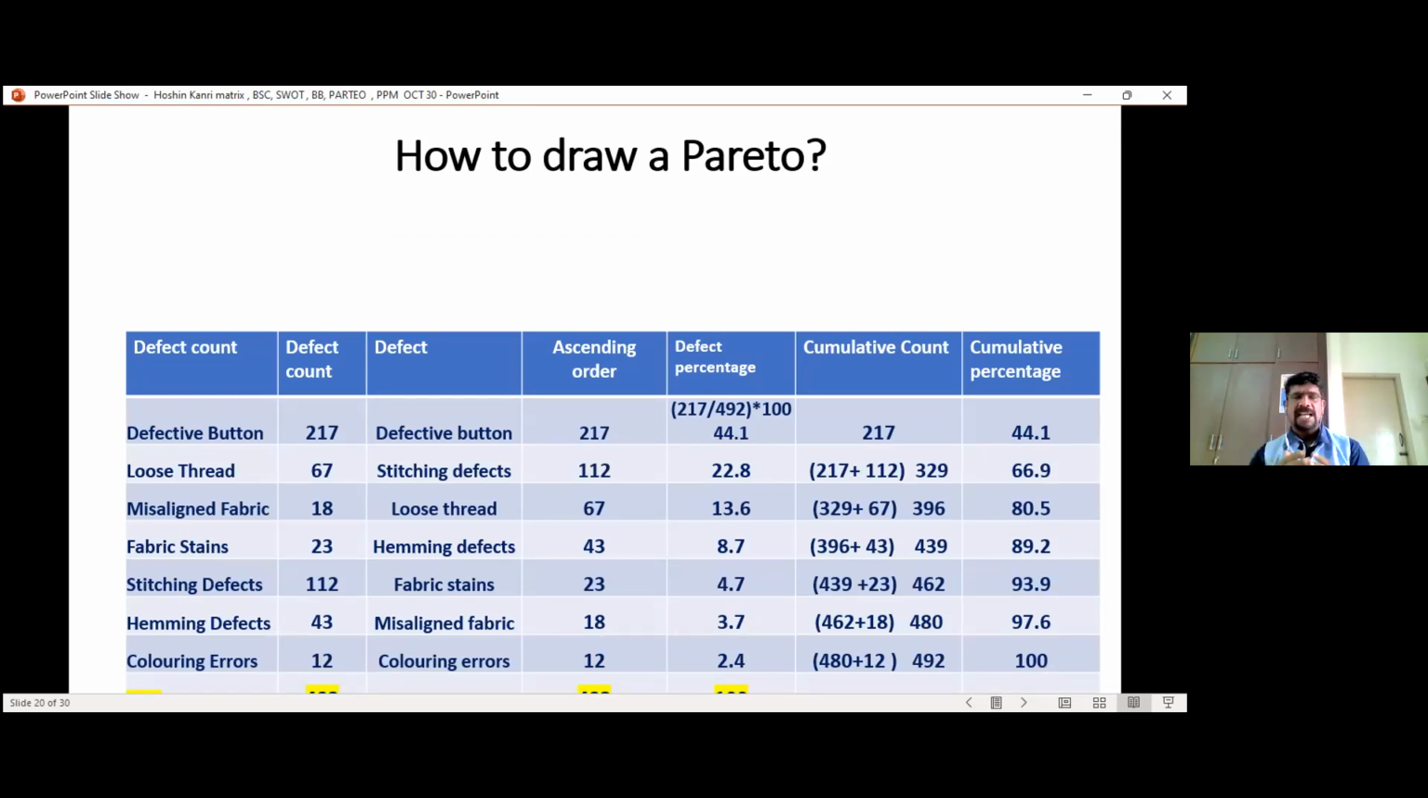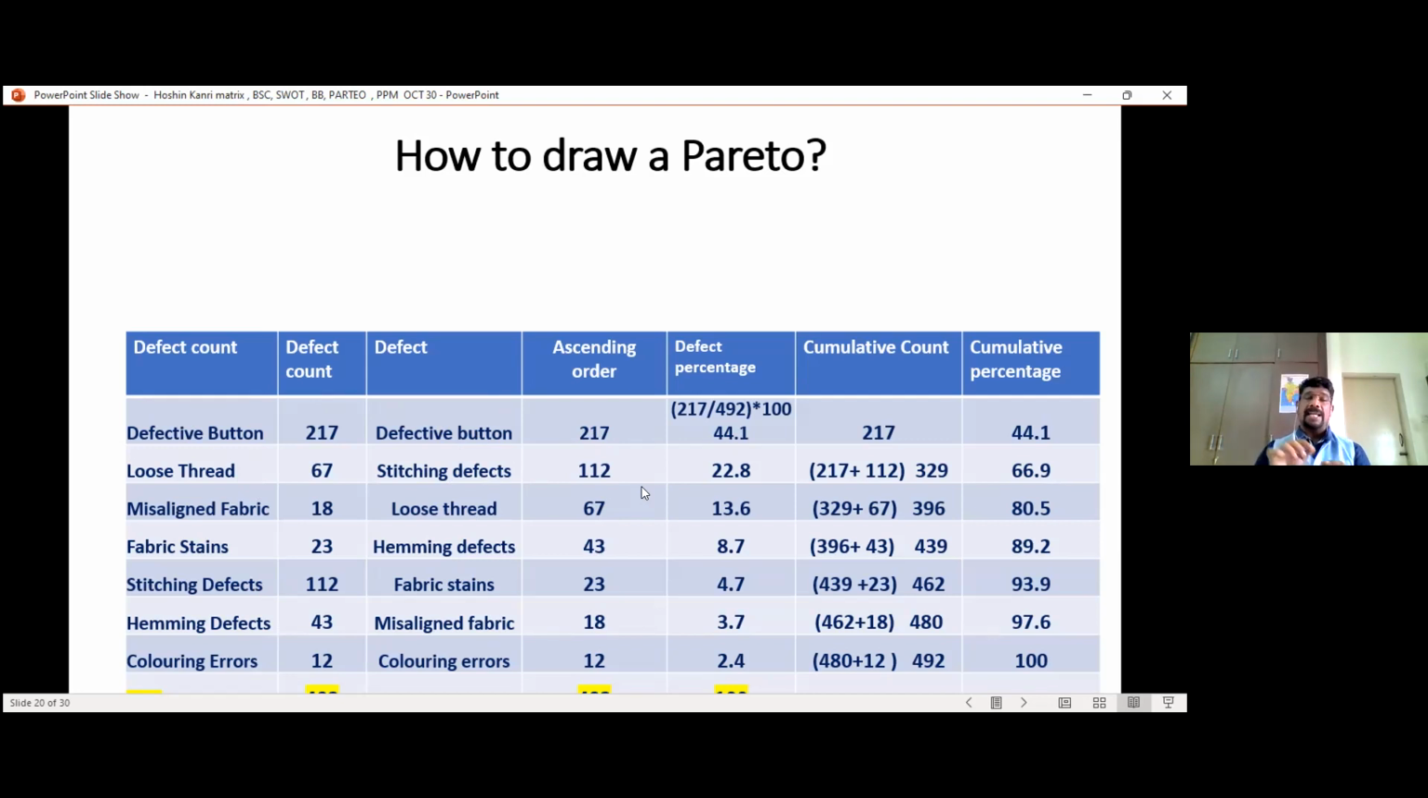First, I have to arrange the data in descending order, from the increasing to decreasing order. The highest data should be on the top side and the lowest data should be on the bottom side. The defective button is 217 times, loose thread, this is what is given by the garment industry. I have arranged it in descending order: 217, 112, 67, 43, in that order.